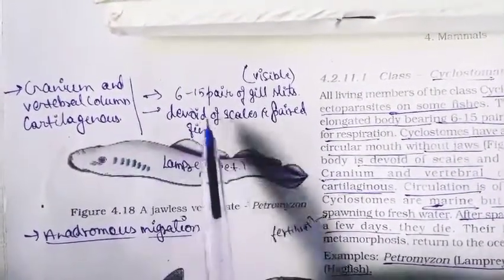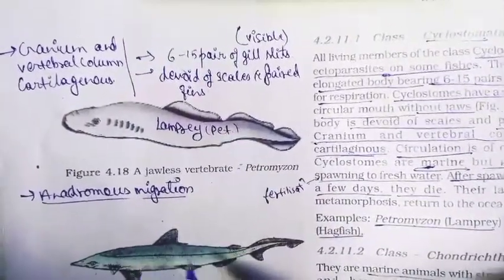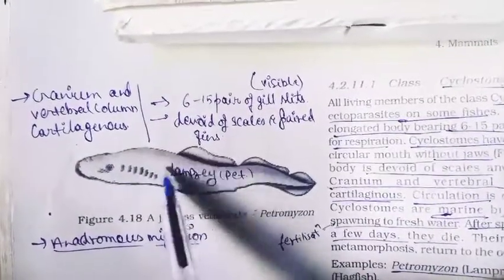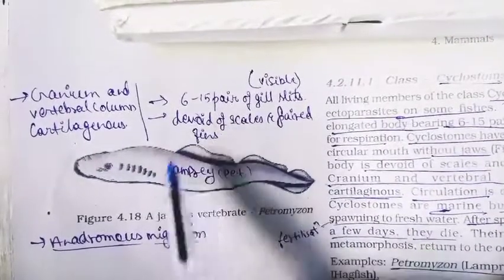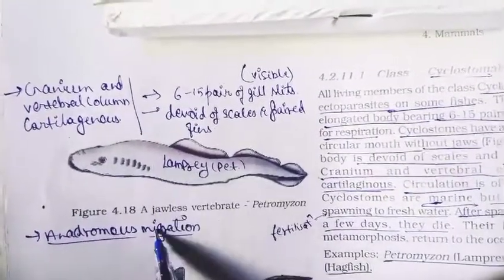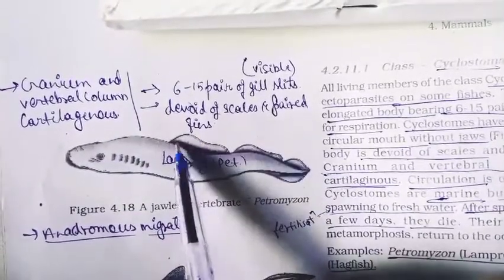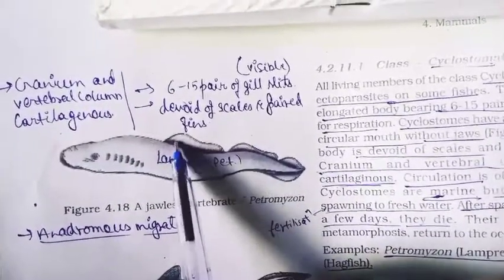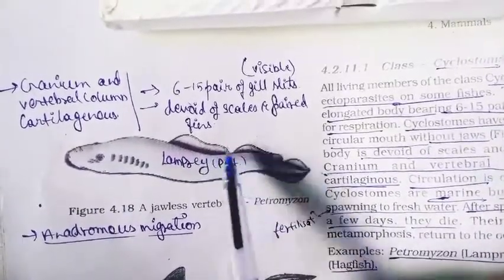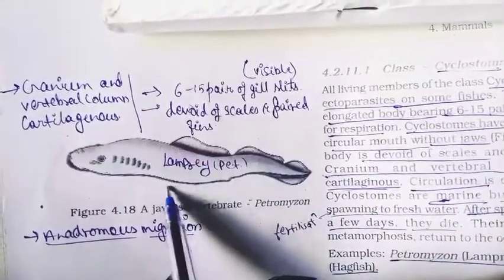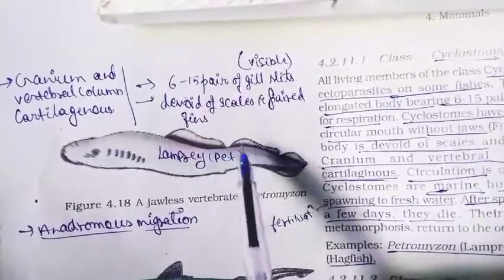Its skin is very smooth, but fishes contain scales, due to which their skin is not smooth. The rough skin is because of scales, and in Cyclostomata scales are not present, so that is why they are not included in fishes. Only Pisces includes fishes. One more thing is about the fins. These do not contain paired fins. Here one fin is present, but its pair should be present here, so no paired fins are present. But in fishes, both paired and unpaired fins are present.